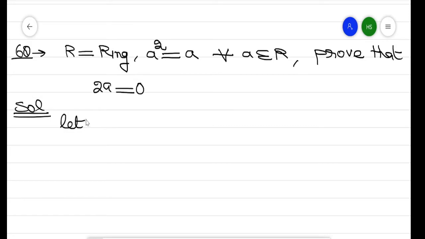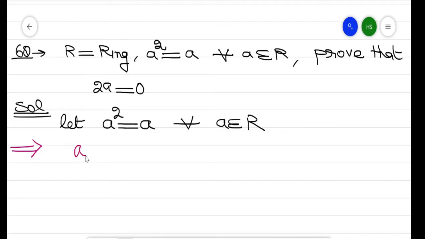Since A square is equal to A for every A belongs to R, what does it mean?